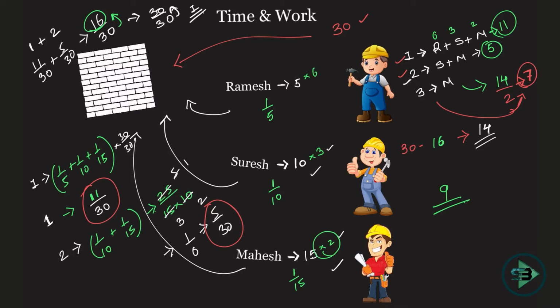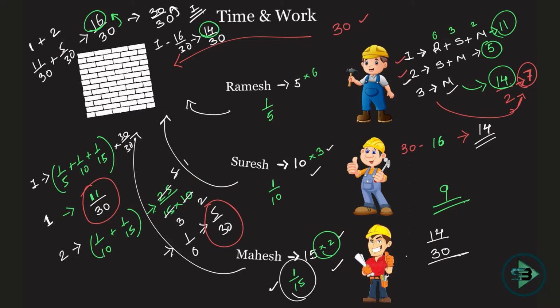So what is remaining? If I subtract 16 by 30 from 1, what will be remaining is 14 by 30, which again means you're supposed to put in 14 more bricks. That's what we derived here as well. You're supposed to put in 14 more bricks. Now see who is working. You are supposed to do 14 by 30 of work, correct? Now who is working? Mahesh alone. Mahesh does 1 by 15th of the work in one day.